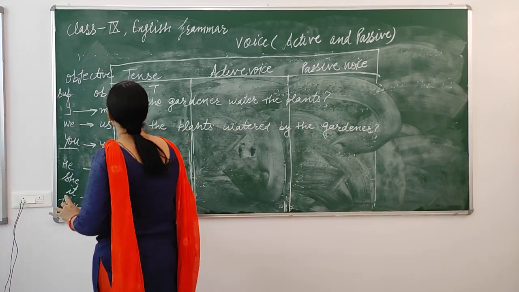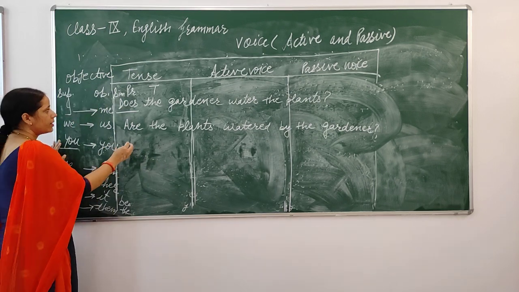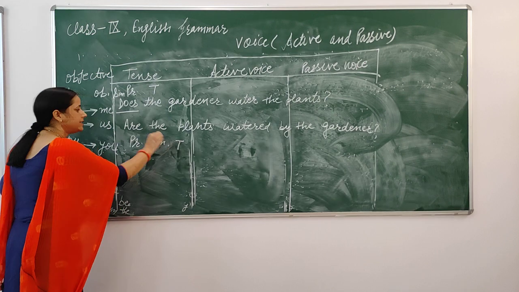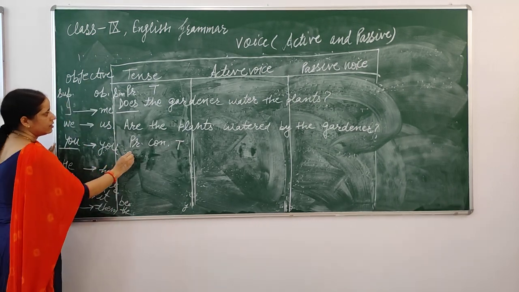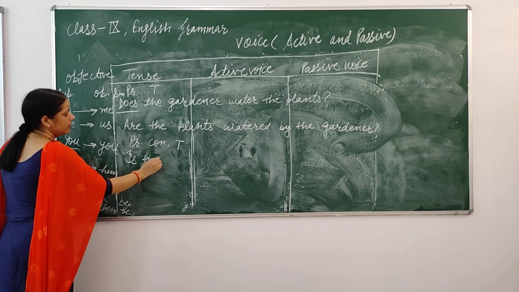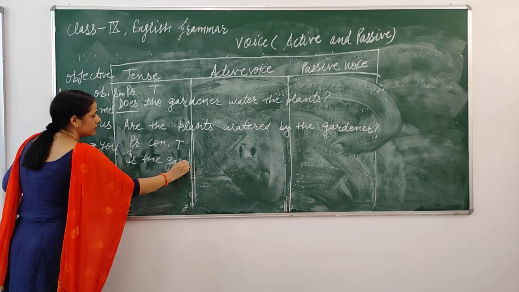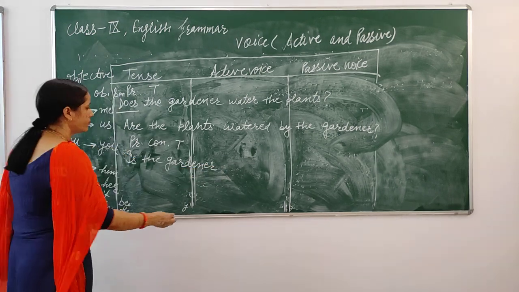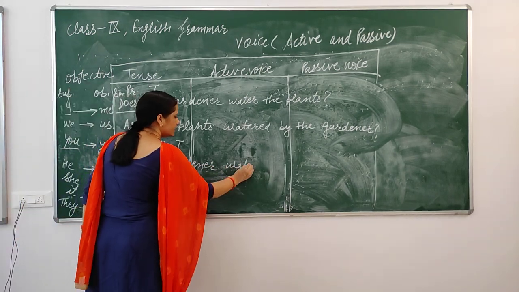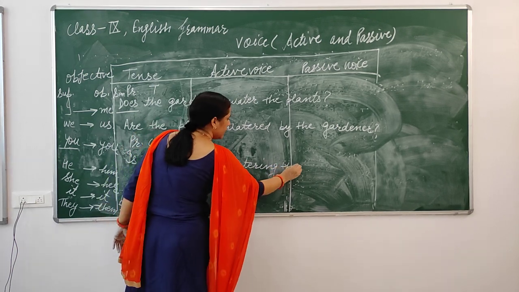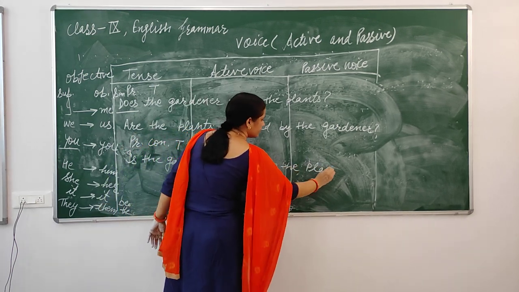This is your simple present tense. Now I am coming to present continuous tense. Is the gardener watering the plants?